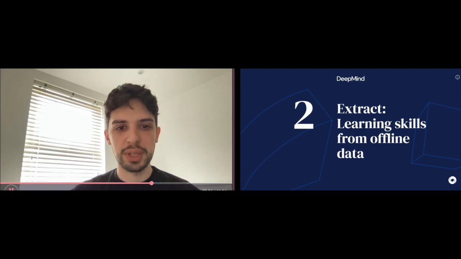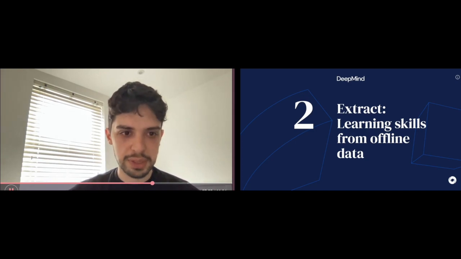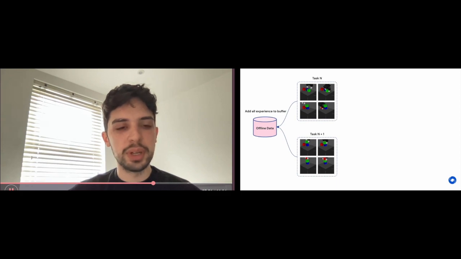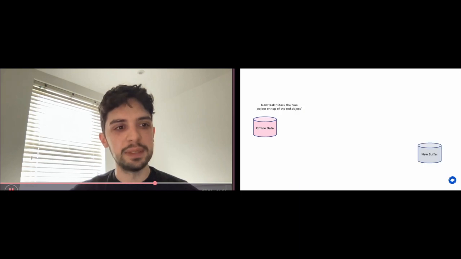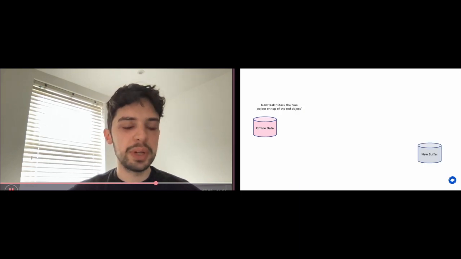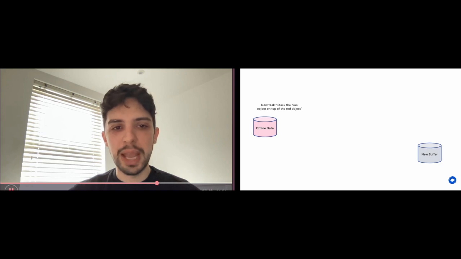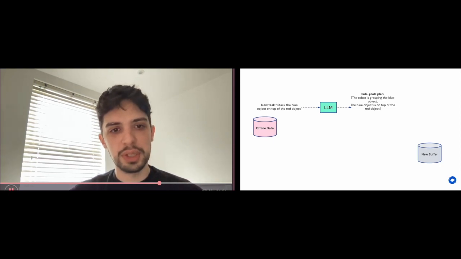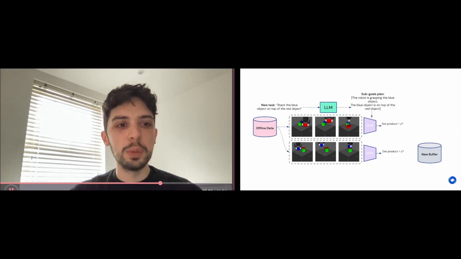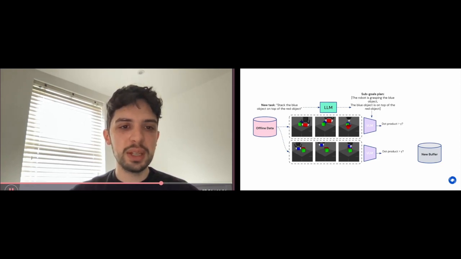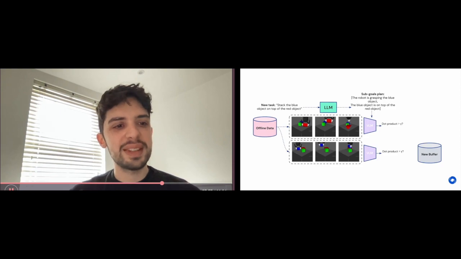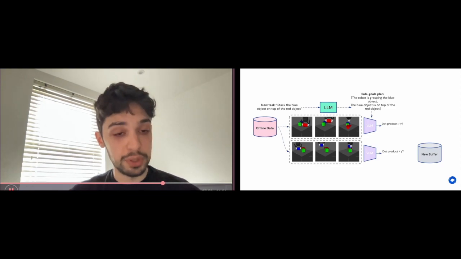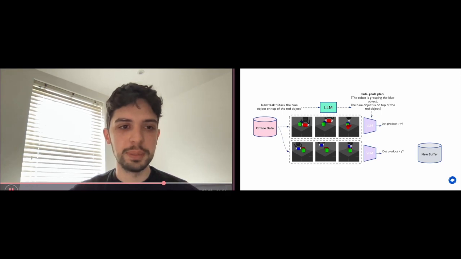Now we will talk about another fundamental challenge in reinforcement learning, the ability to extract skills from offline data and to transfer knowledge across tasks, therefore learning sequential tasks more efficiently. Any time our agent collects data to learn how to solve any task, we add each trajectory to an offline lifelong buffer. Let's say we want our agent to learn a new task. So we create a new empty buffer that we want to fill with successful trajectories for this new task. We use the language model to decompose a new task into a series of sub-goals as before. But now, before we start exploring, we use the VLM and this list of sub-goals to extract successful trajectories for this new task from our offline buffer.